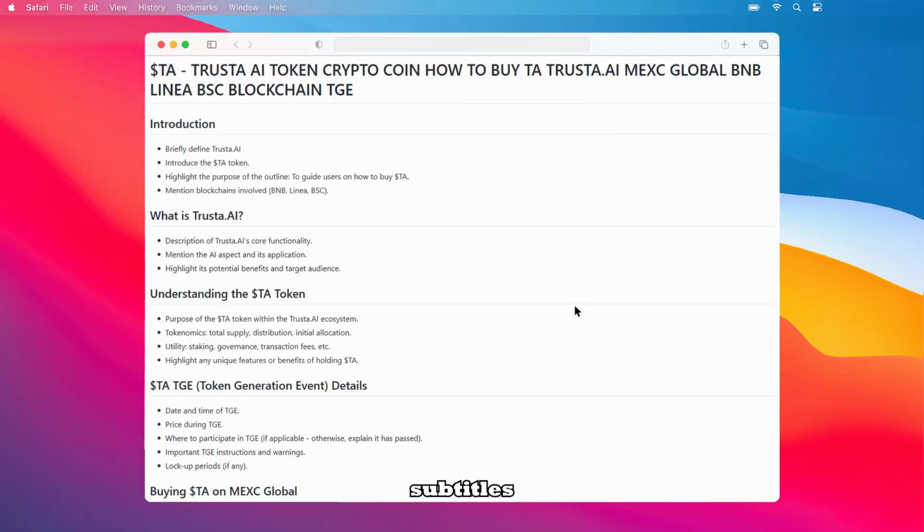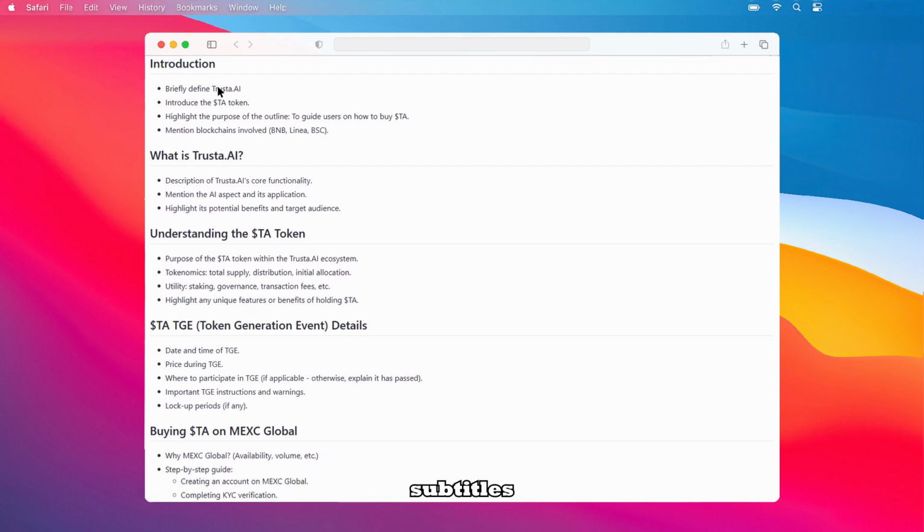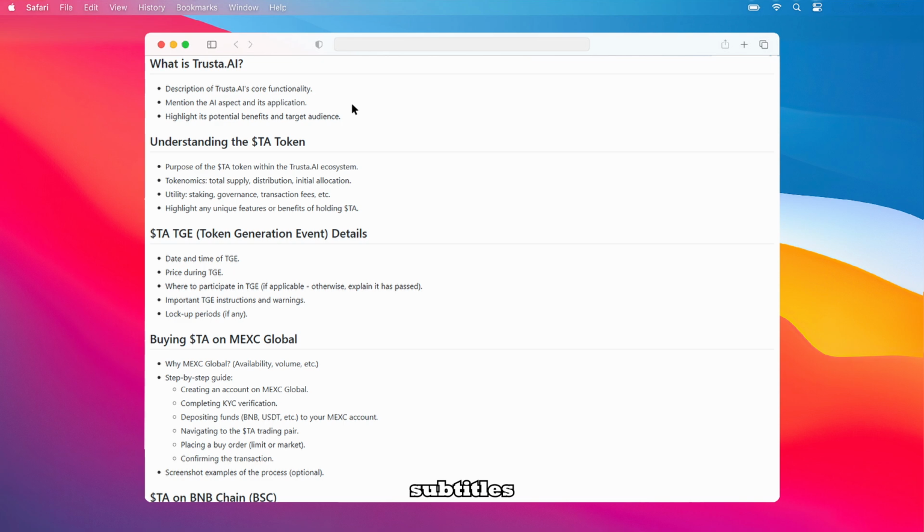Today we're diving into Trust AI and its associated crypto coin, the $TA token. Trust AI itself is focused on artificial intelligence solutions, and the $TA token is integral to its ecosystem. In this video, we'll guide you through the process of how to buy the $TA token, which is available on exchanges like MEXC Global. We'll also touch upon the various blockchains involved, including BNB, Linea, and the Binance Smart Chain, or BSC, especially in relation to the token generation event, or TGE, and its wider availability.